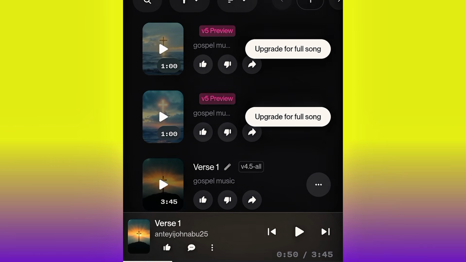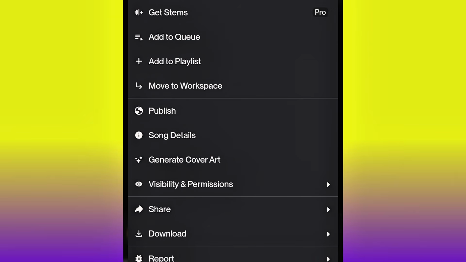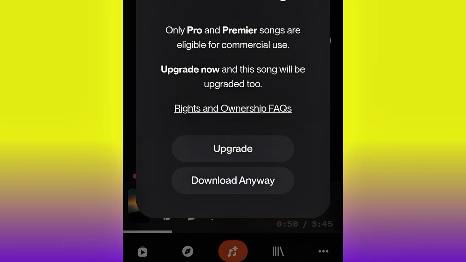So all you need to do now is to go ahead and download the music. You just click these three dots and then you are going to see download, right? Go ahead and click the download. As you can see, MP3 audio, WAV audio, or video. The video one is pro. You need to pay before you have access to that one. So I'll just go ahead and use MP3 audio.